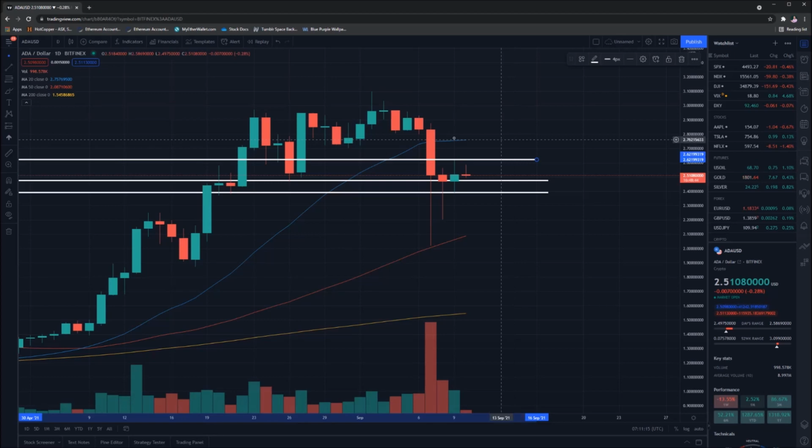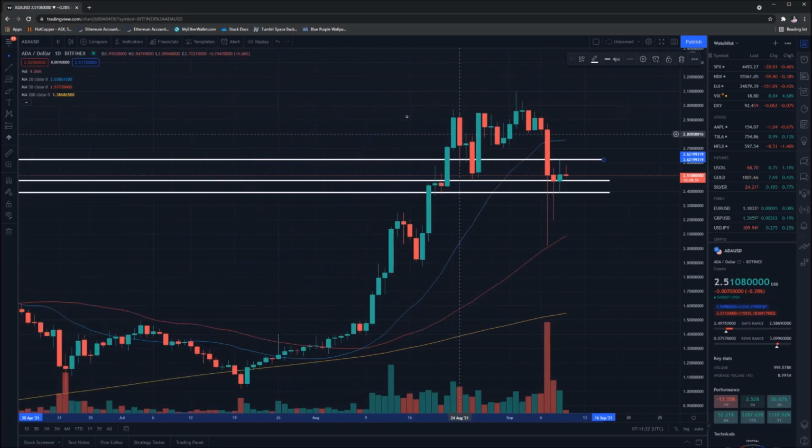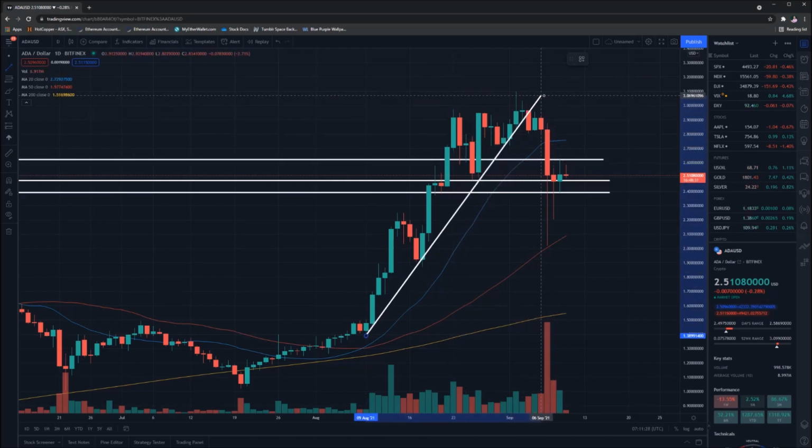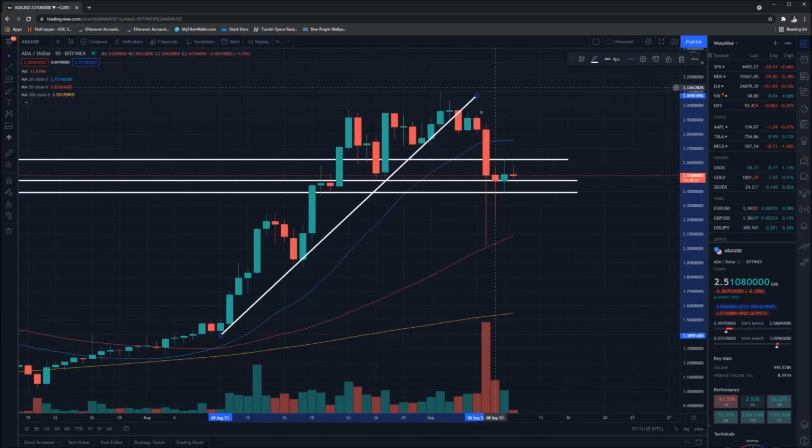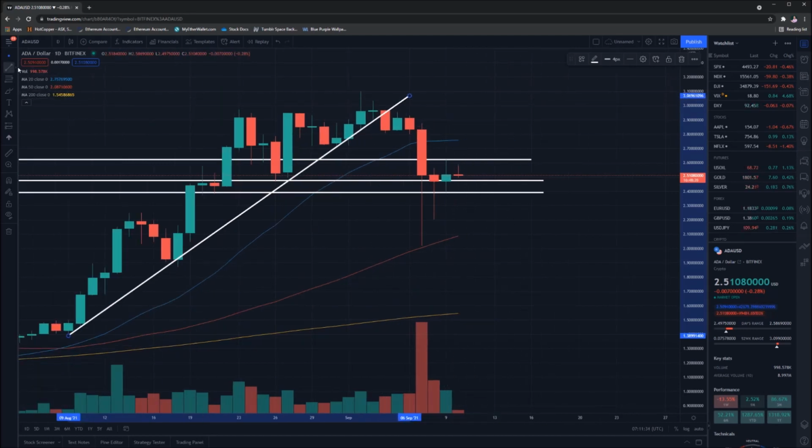Ideally, eventually we want to hit this 20-day moving average, we want to surpass it, and we want to continue our upwards momentum. Now, one interesting point to note is our overall uptrend, which we had going on here, has clearly been broken. So I don't think we're going to be achieving that anytime soon, but as a result, interim, we have a downtrend.